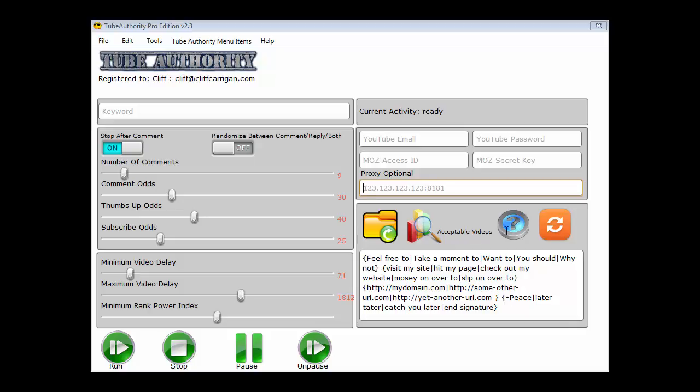Now, these buttons here, the folder with an arrow on it is to open up previous campaigns that you've run. In other words, this will load some other campaign that you've run previously. The one next to it, the magnifying glass with the bar chart, will open up the CSV file from any of your previous campaigns. Sometimes it can take a while to open, so just be patient on that one.